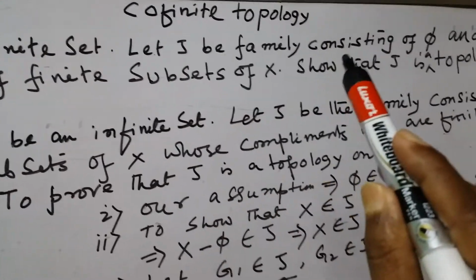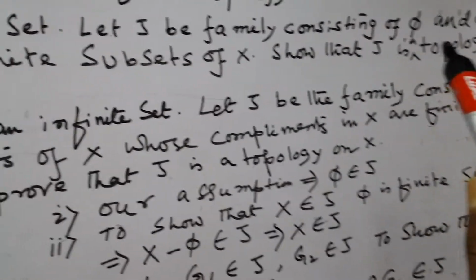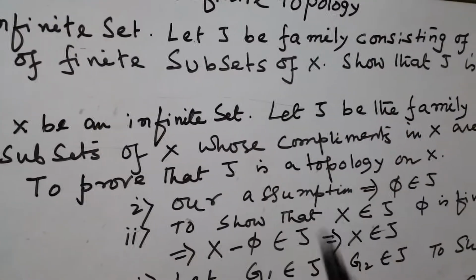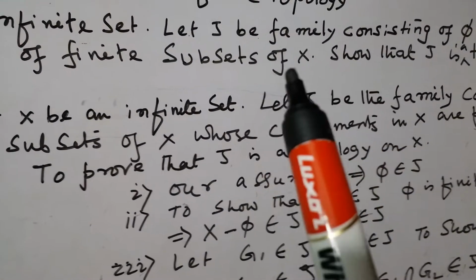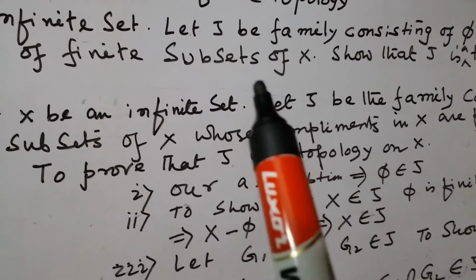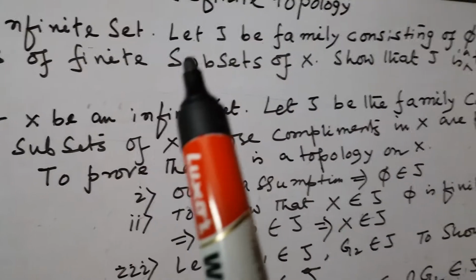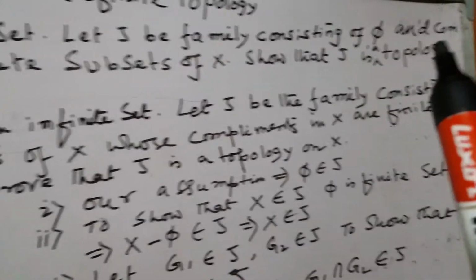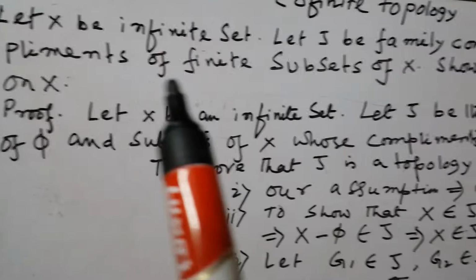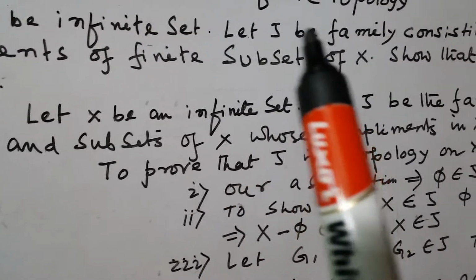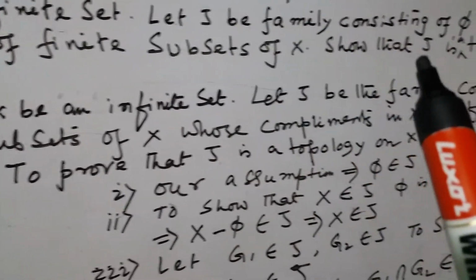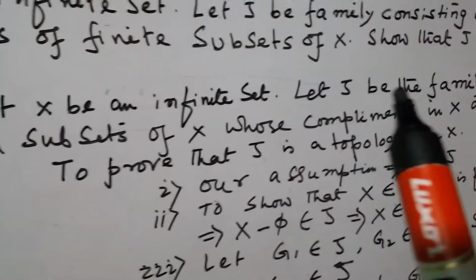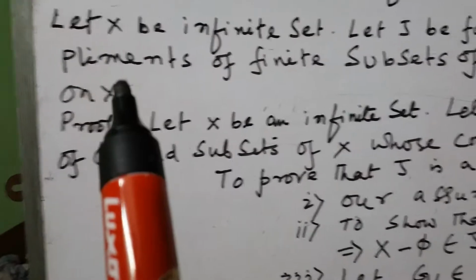Let tau be the family consisting of phi and complements of finite subsets of X, so that tau is a topology. At last, I define the cofinite topology.